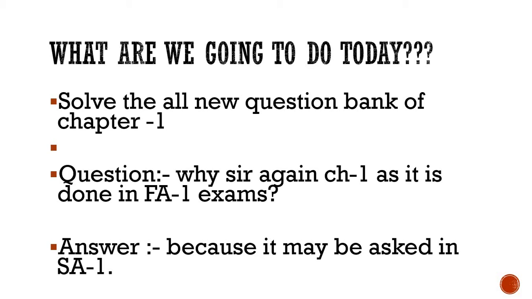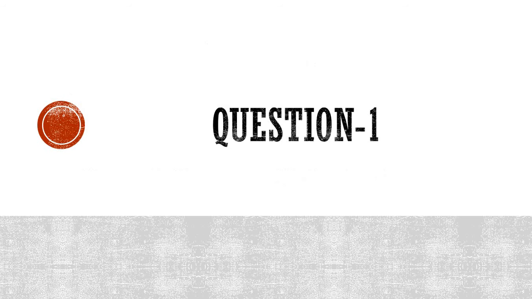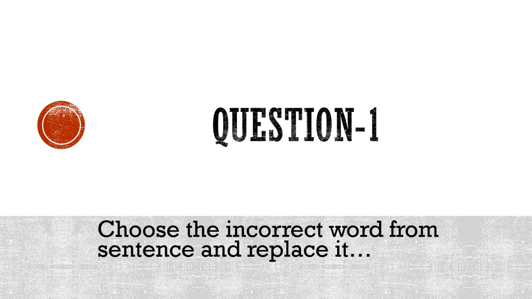So now, the question bank of chapter 1. I hope that you all are ready with your books, like I said, and I gave you 5 to 10 seconds. So now we are going to begin without wasting much time. Question 1. Choose the incorrect word from the sentence and replace it.